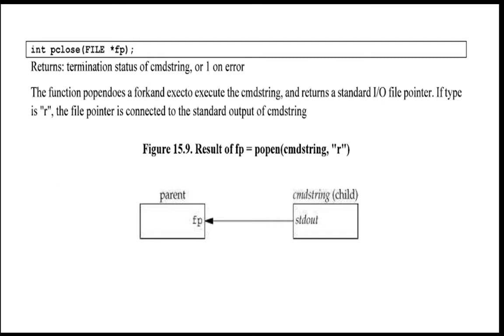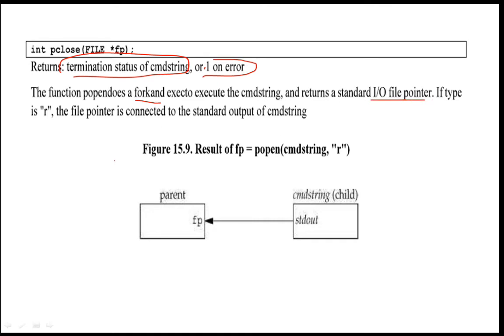Next is pclose, which will be used for closing that particular pipe. The termination status of the command string will be returned here, and -1 will be returned on error. The function popen does a fork, and here we'll see the execution of popen. Internally, the popen function is going to invoke the fork function as well as the exec function for that particular command string and return the standard I/O file pointer.